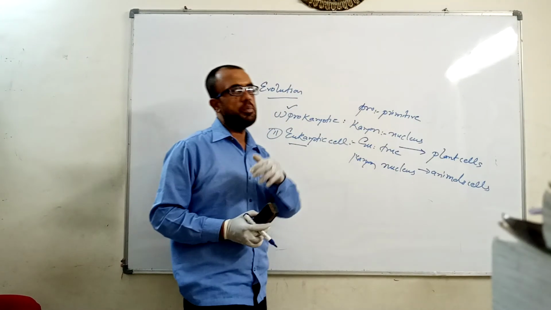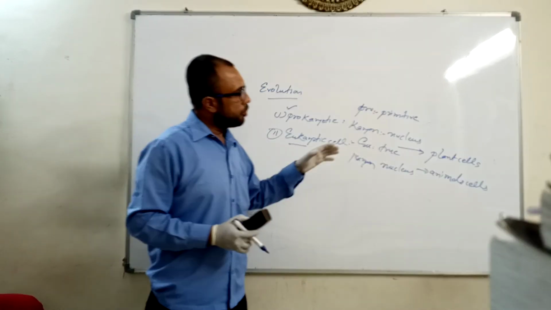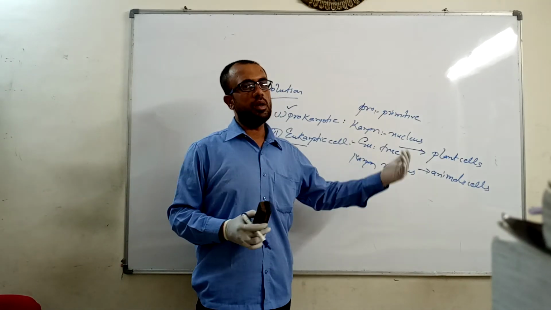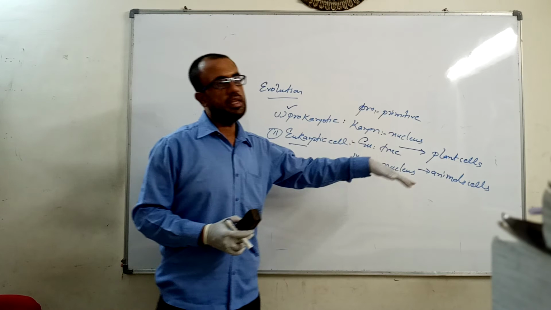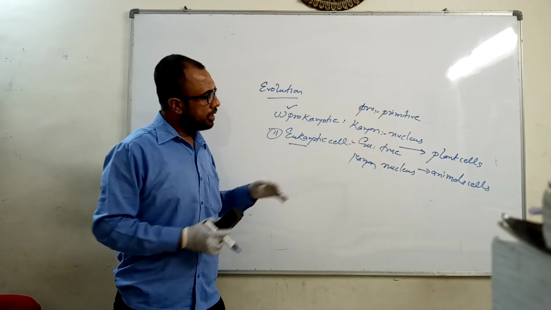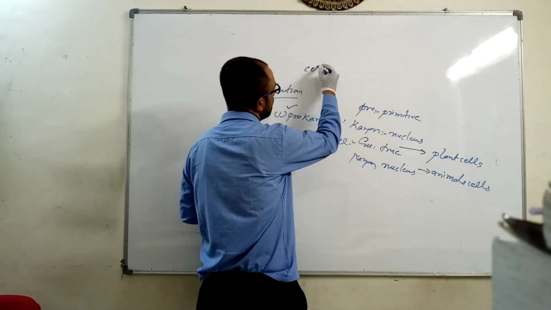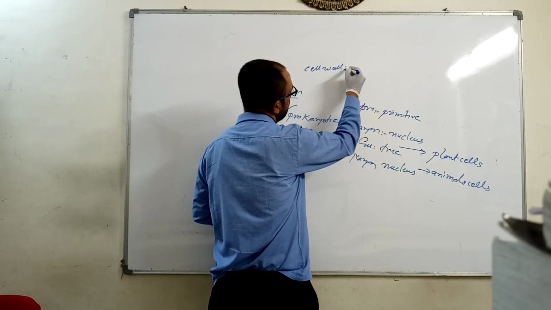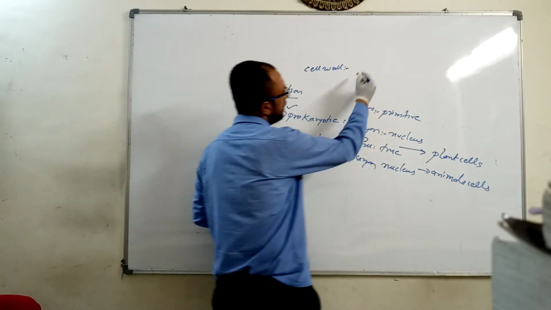Let's take one example to understand this. Plant cells have some cell organelles which are not present in the animal cell. Like the cell wall, an important cell organelle, which is present only in the plant cell.